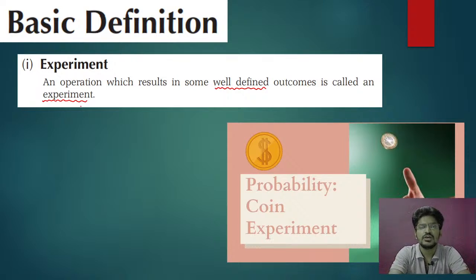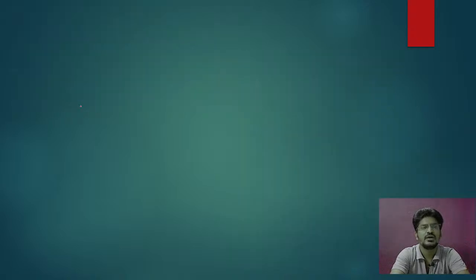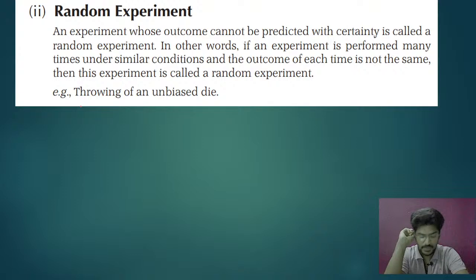Okay. So now I think all of you understood what is experiment. Experiment means it is an operation which is giving well-defined outcomes. That is called an experiment. Next, random experiment. Random experiment means the outcomes cannot be predicted. Please understand this. Random experiment means in which the outcomes cannot be predicted.